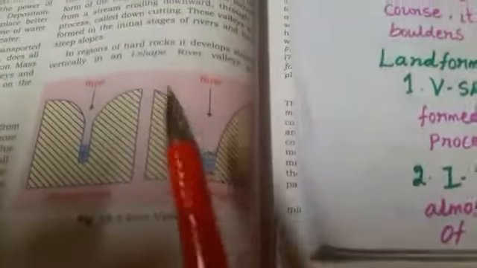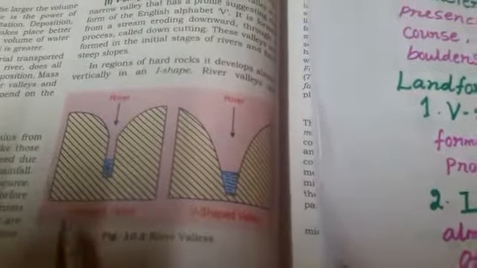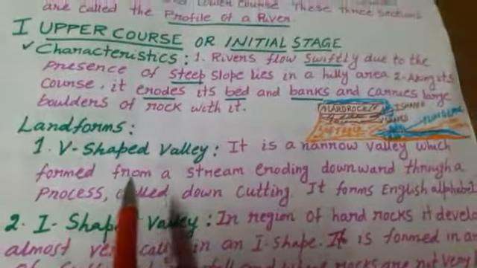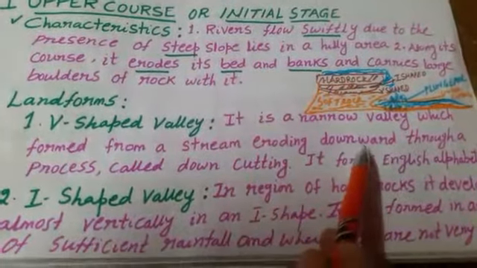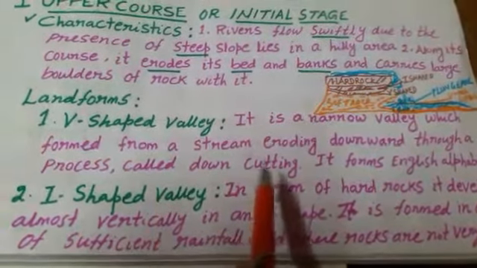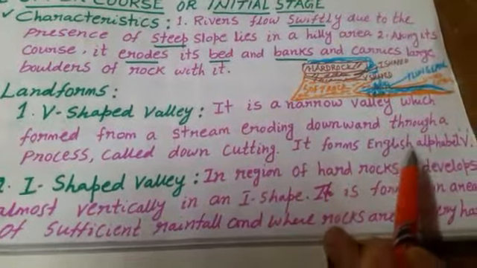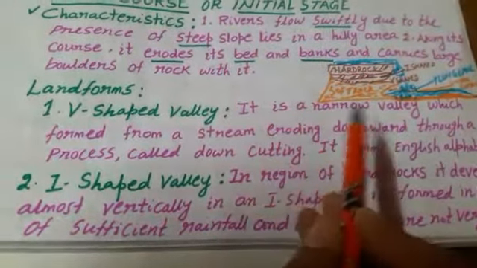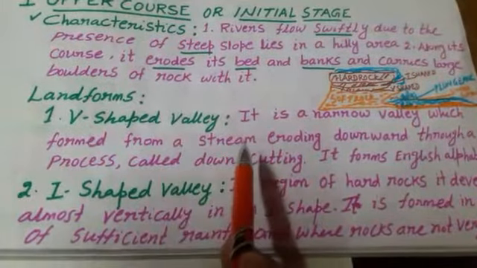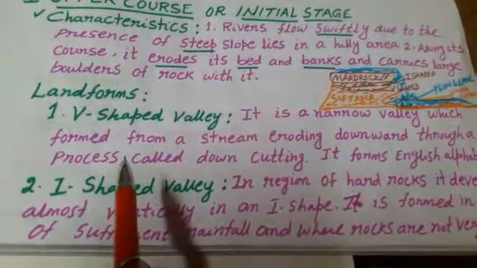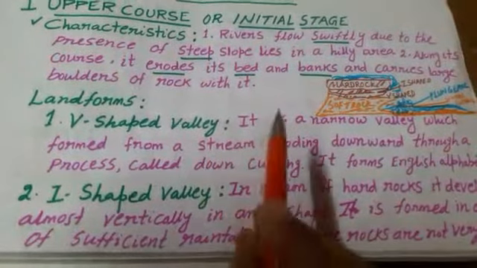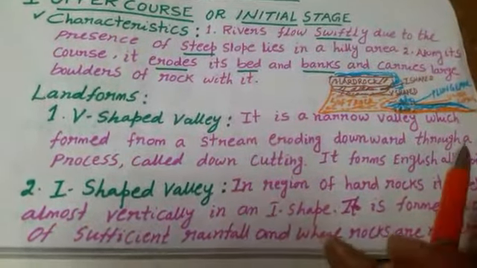V-shaped valley and I-shaped valley. Let us discuss the V-shaped valley. It is a narrow valley which forms from a stream eroding downward through a process called down cutting. It forms the English alphabet V. What do you mean by V-shaped valley? A narrow valley which is formed from a stream eroding downward through a process called down cutting. The shape of the English alphabet V is known as a V-shaped valley.